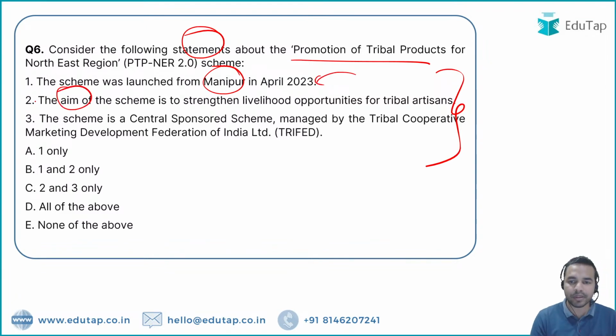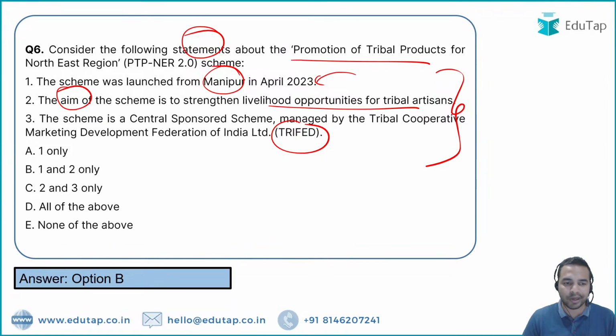that is to strengthen the livelihood opportunities for the tribal artisans. The third statement says that it is a center sponsored scheme which is managed by the TriFed. So my dear friends, please tell me what is the right answer to question number 6. It is option 1 only, option 1 and 2, option 2 and 3, or all of the above. So here, absolutely right, it is option 1 and 2. So can you tell me what is the incorrect part in statement 3? What is the incorrect part in statement 3?